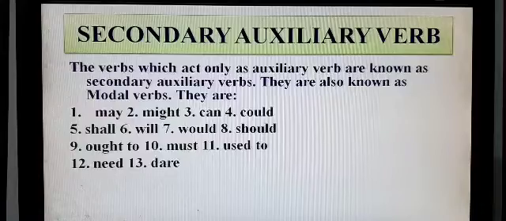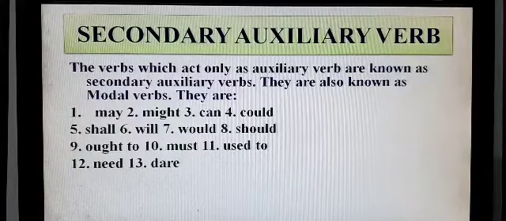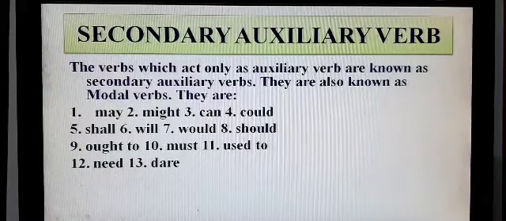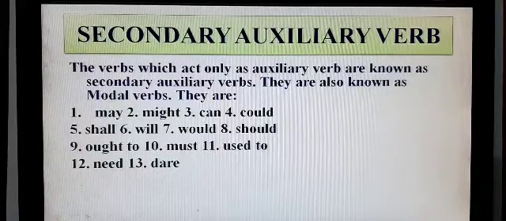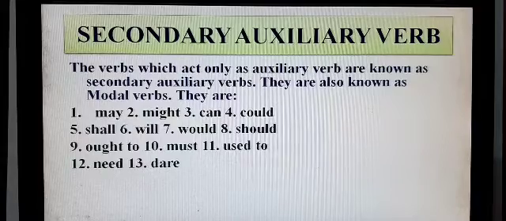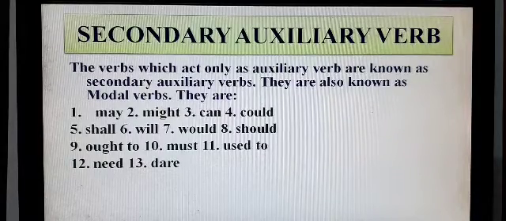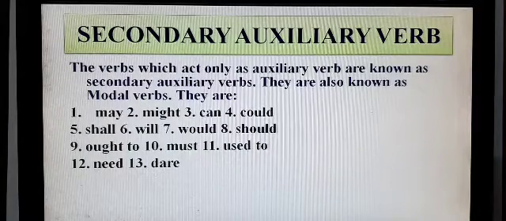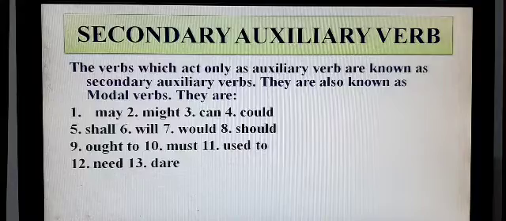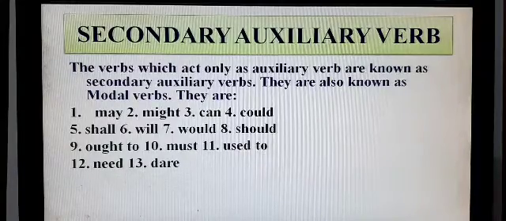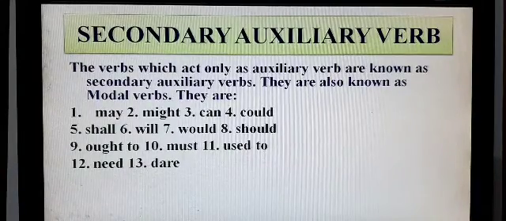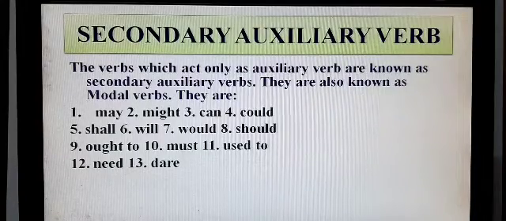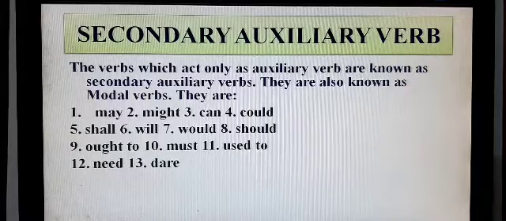Now let's see what is secondary auxiliary verb. As I told you, auxiliary verb can be divided in 2 parts, primary auxiliary verb and secondary auxiliary verb. The verbs which act only as auxiliary verb are known as secondary auxiliary verbs. Here you have to be careful. The primary auxiliary verb acts as both main verb as well as auxiliary verb, but secondary auxiliary verb acts only as auxiliary verb. It cannot act as the main verb.